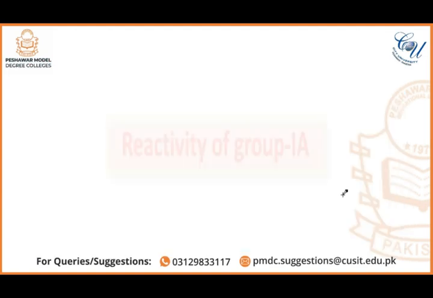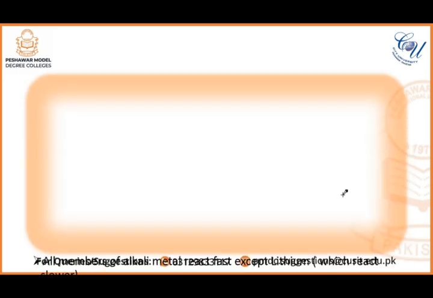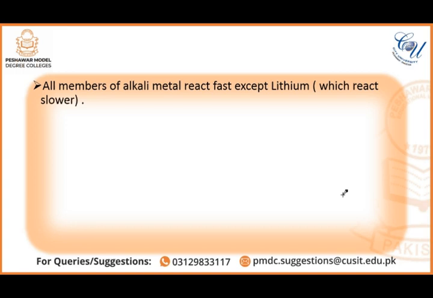So now, first of all, we discuss the reactivity of group 1A elements, how reactive they are as compared to all the elements of the periodic table. So, dear students, all members of alkali metals react fast except lithium, which reacts slower as compared to the other members of alkali metals.